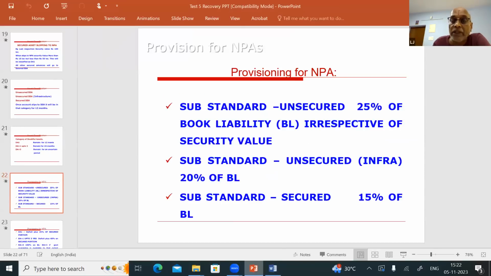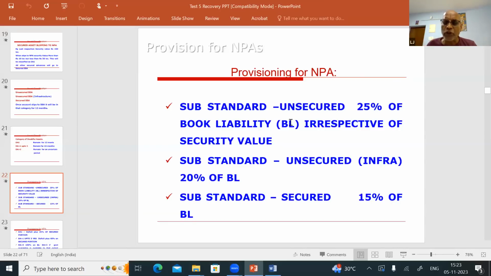Okay, now let us see. So substandard, what is the provision bank has to keep on the substandard asset? So substandard, what are they? Unsecured substandard, infrastructure, then secured substandard. So what is unsecured substandard? So Canara Bank, unsecured substandard. So what is the provision you have to keep? 25% of the book liability, whether security is there or not to this account.